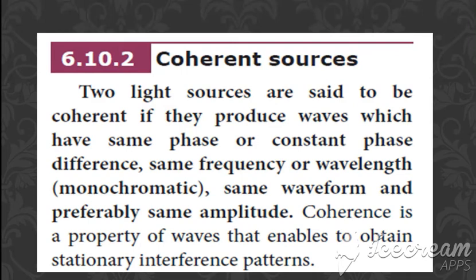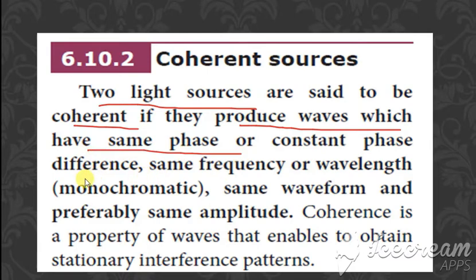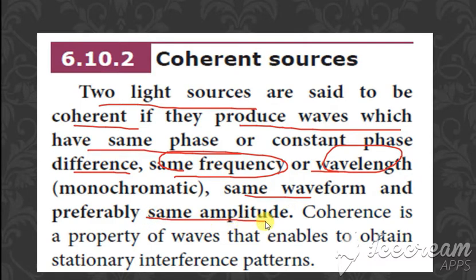Very good morning, students. We're going to see coherent sources. So, what are coherent sources? Two light sources are said to be coherent if they produce waves which are of the same phase and same phase difference, and have the same frequency, wavelength, waveform and amplitude. All these are the same for any two sources. If the wavelength, frequency, waveform and amplitude are all the same, then those sources are said to be coherent sources.